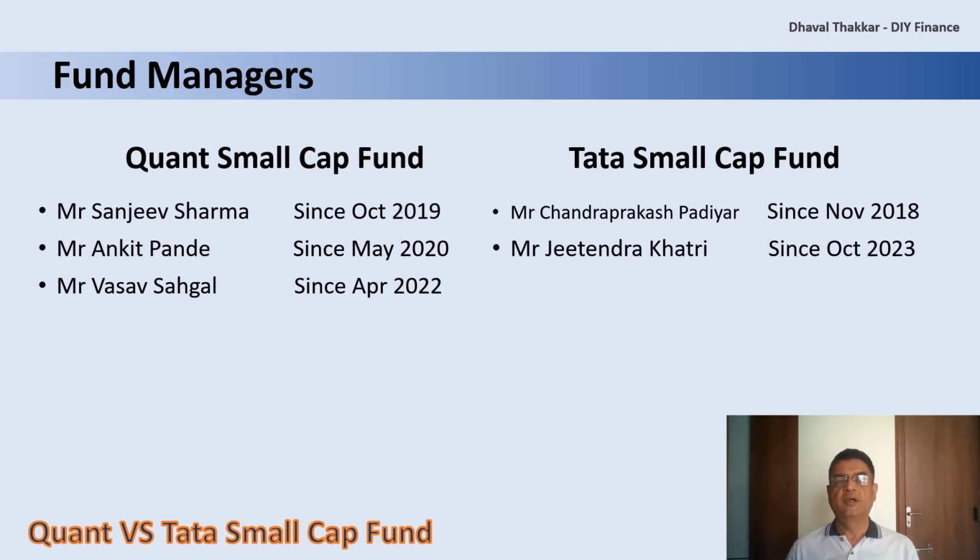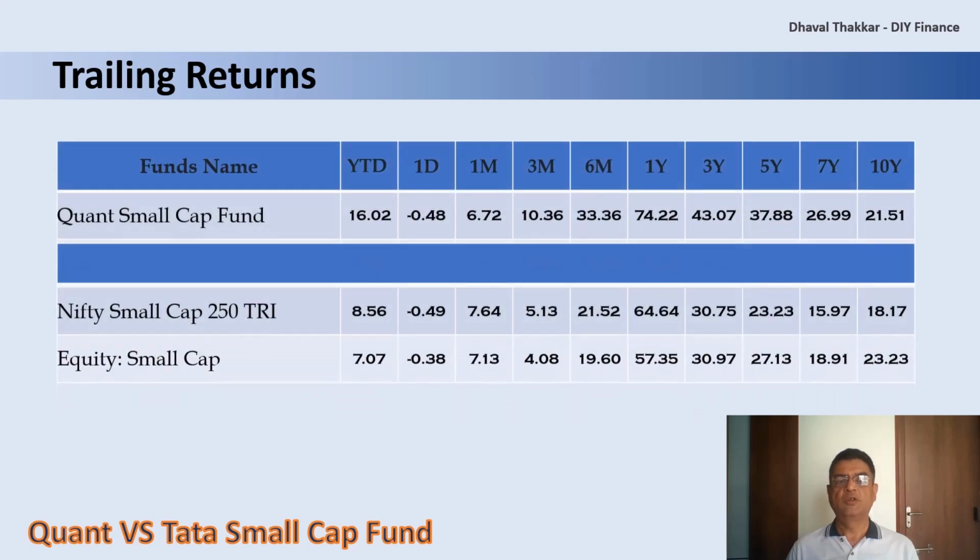Now let's look at the trailing returns. Firstly, for Quant Small Cap Fund. Here, we'll consider data for 5 years and less only. As stated earlier, Quant took over from Escorts in late 2018, and after that, it has changed its style